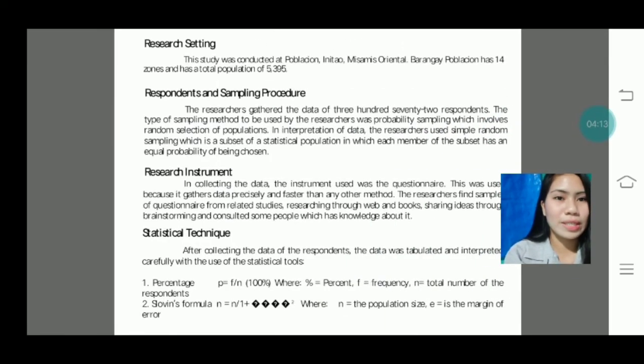Next is research setting. This study was conducted at Poblacion in Nitao, Misamis Oriental. Barangay Poblacion has 14 zones and has a total population of 5,395.